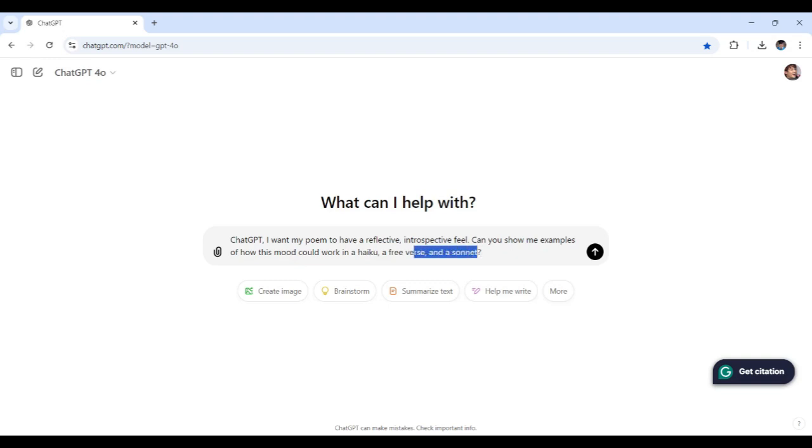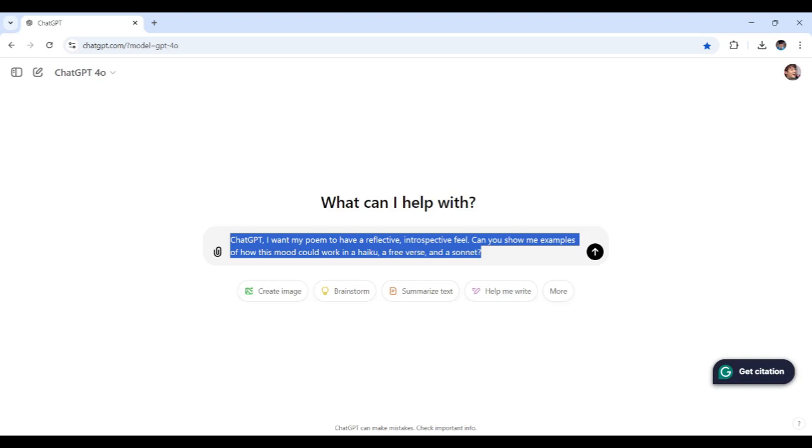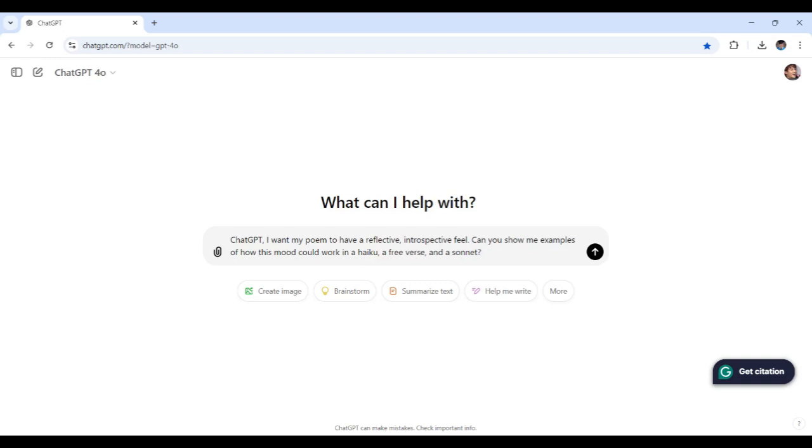I decided to do all three and see which poem form would fit very well with this mood. With this prompt, ChatGPT should help us visualize how each poetic form can lend a different energy to the same theme. I'm curious to see how these forms capture an introspective tone. So let's see.